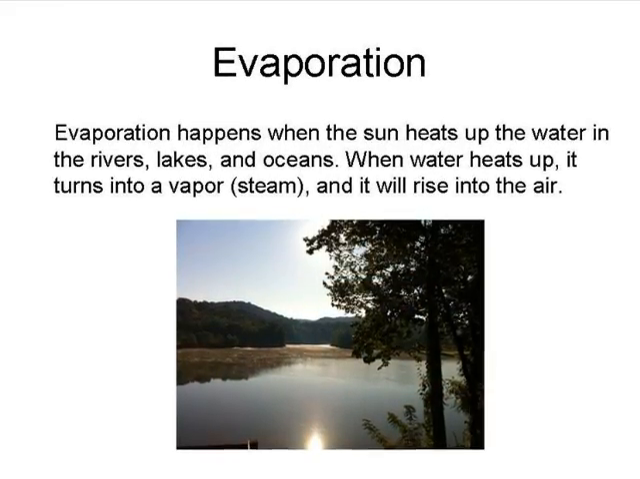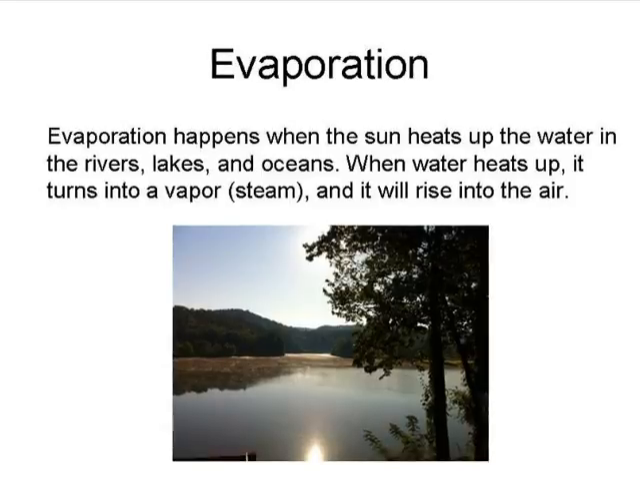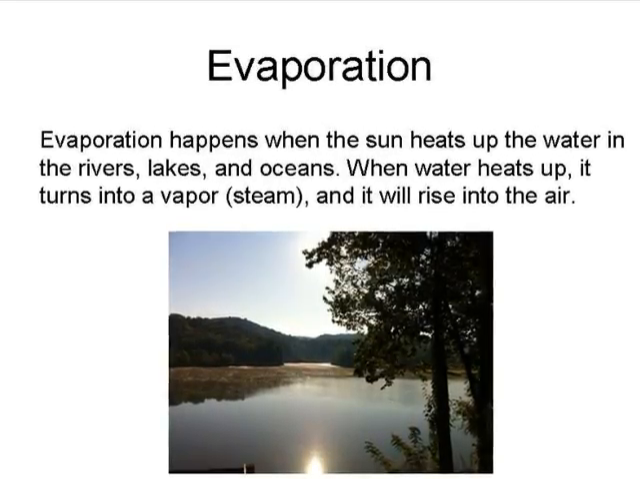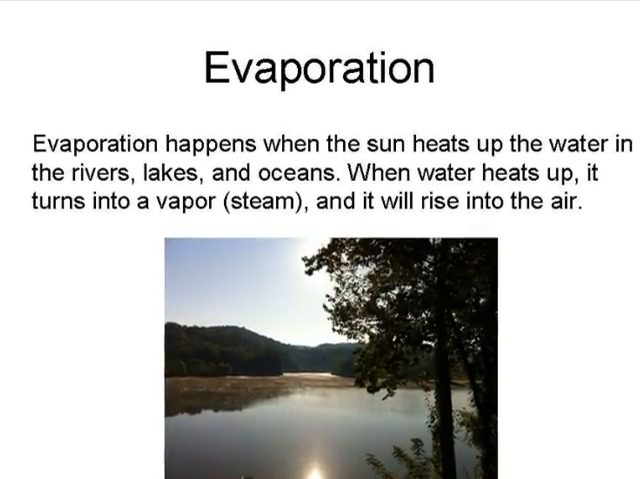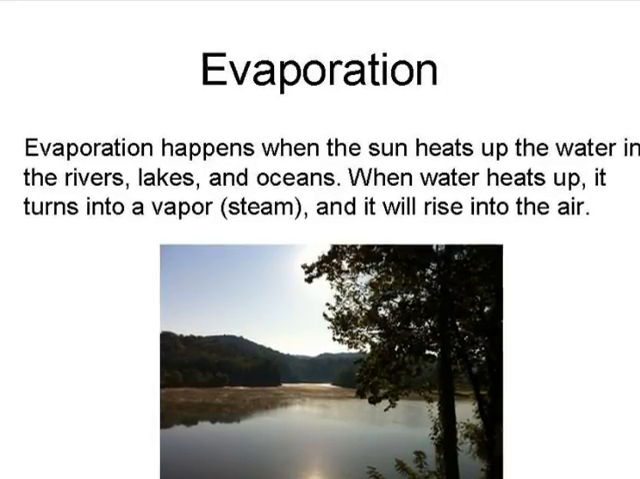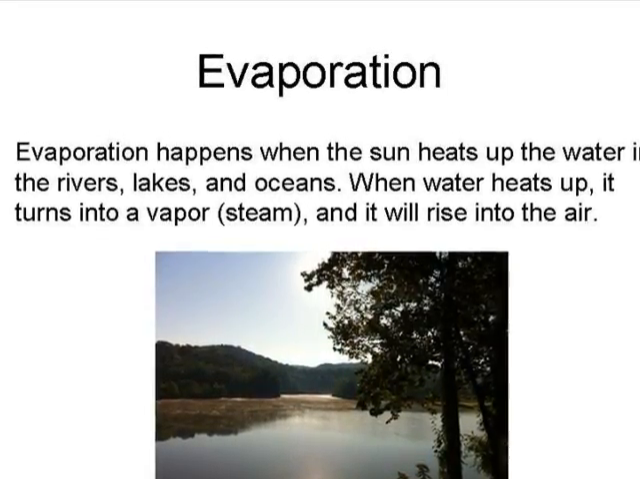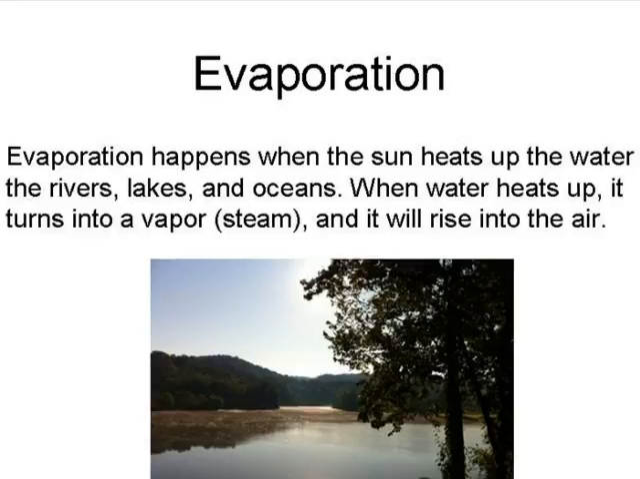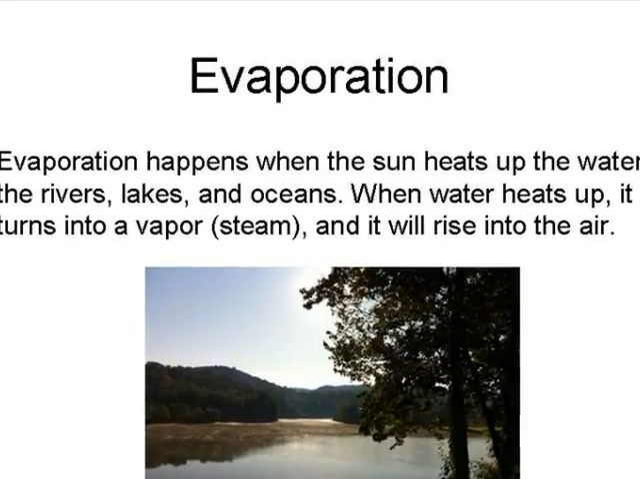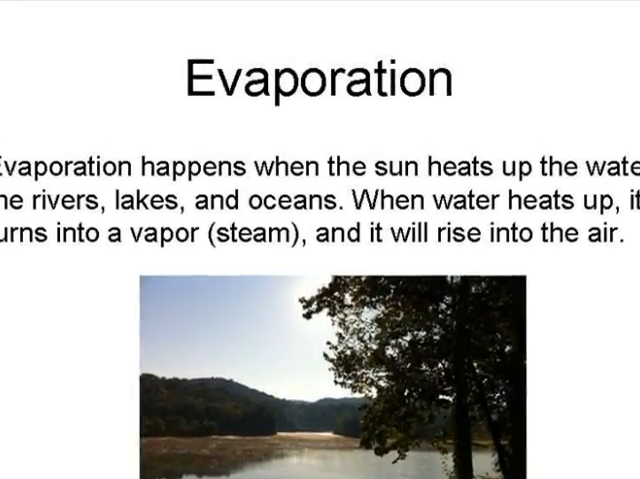The next step in the water cycle is evaporation. Evaporation happens when the sun heats up the water collected in the rivers, lakes, and oceans. As we know, when water heats up, it will turn into a vapor, or steam. The steam rises into the air.